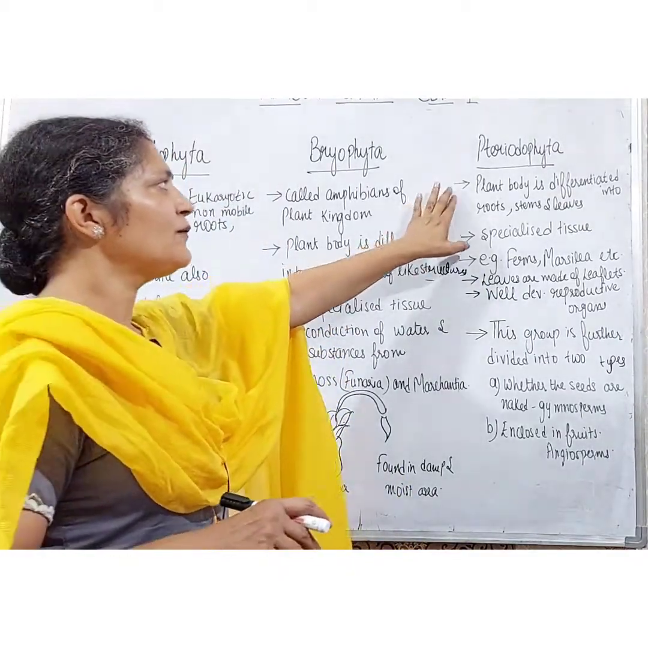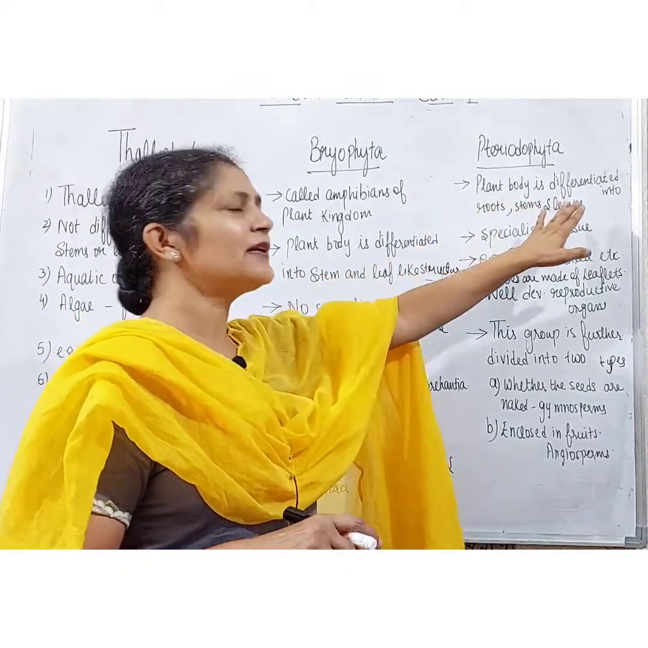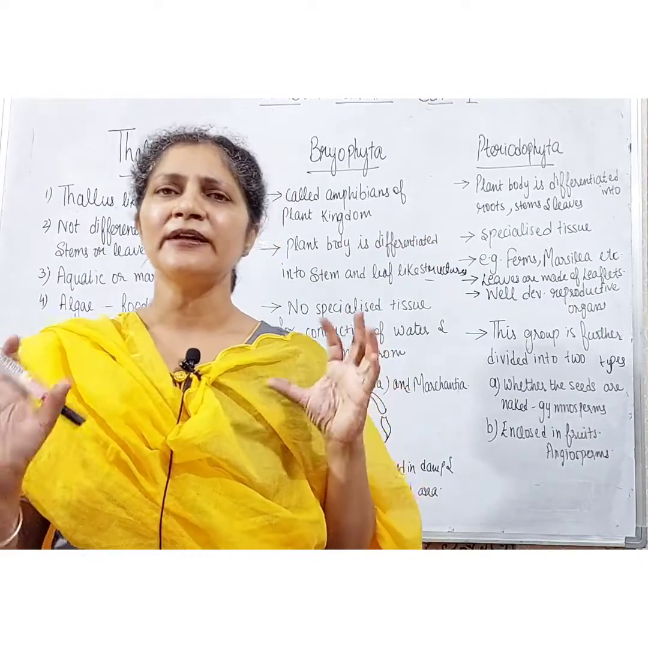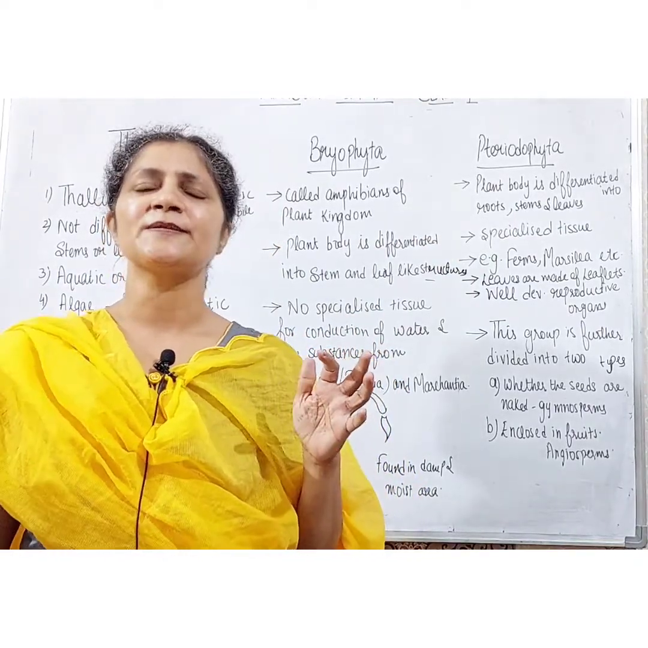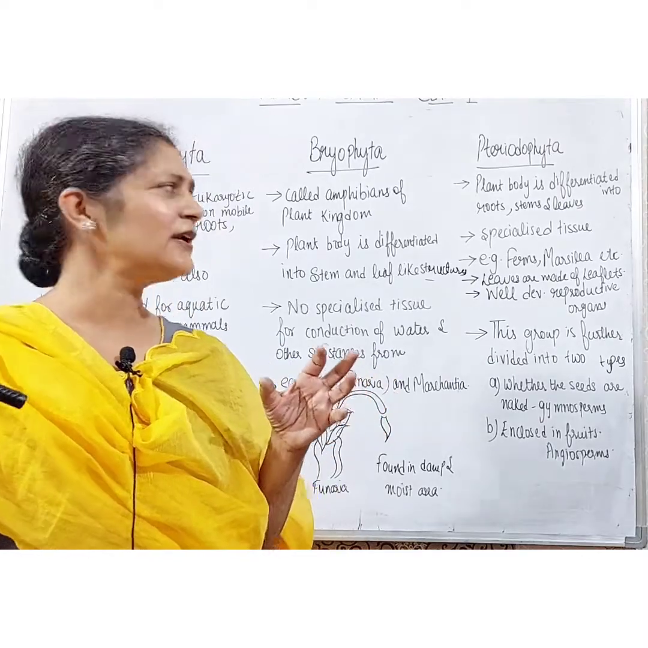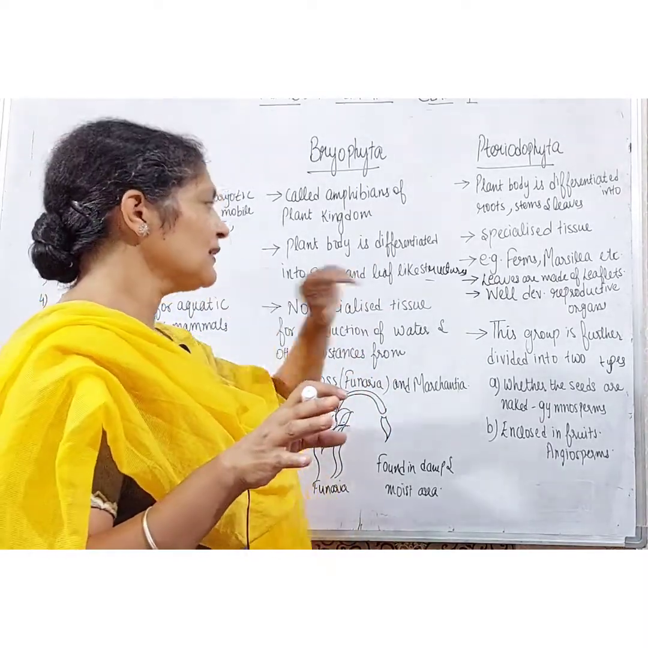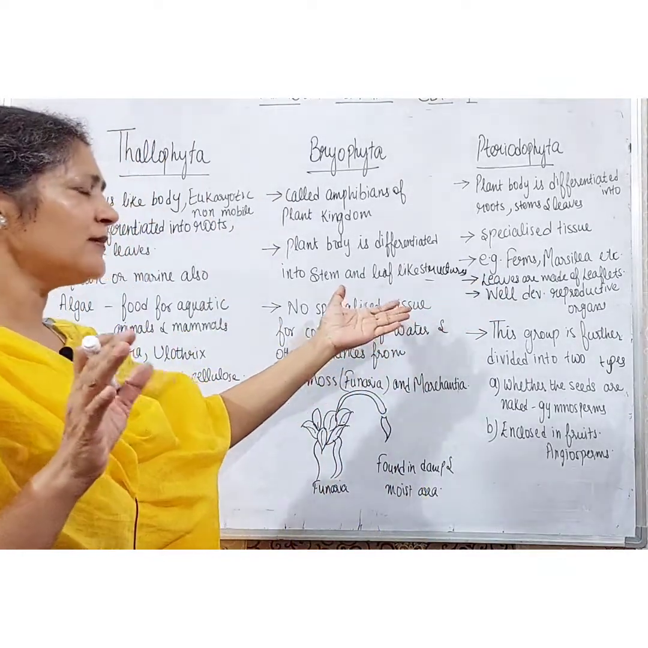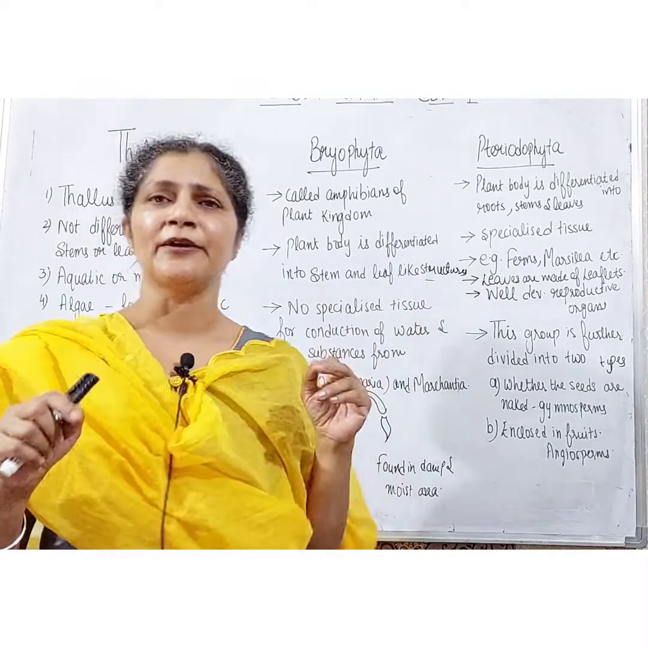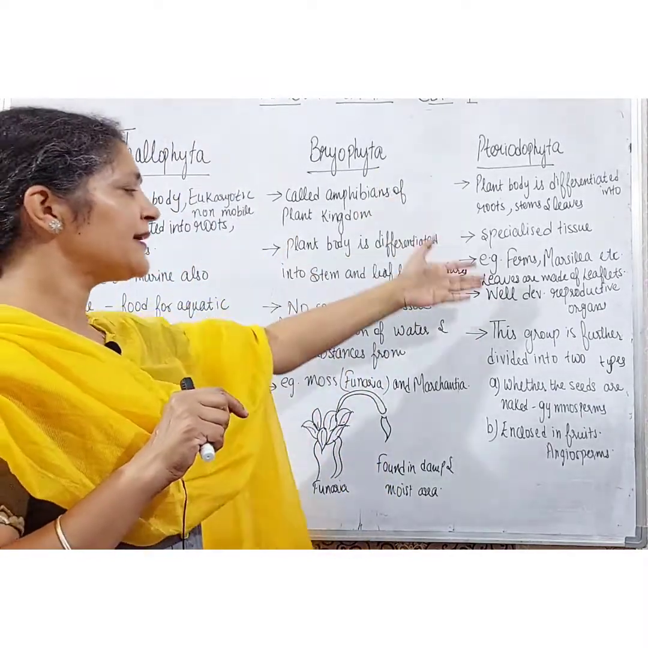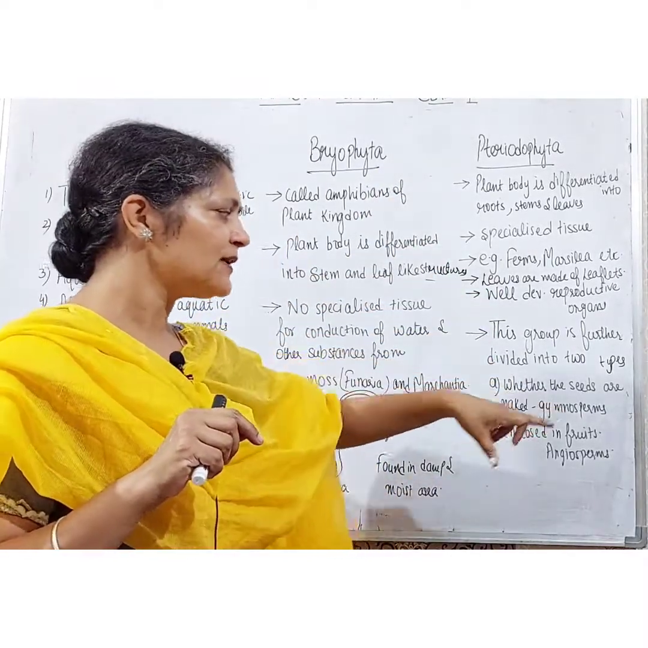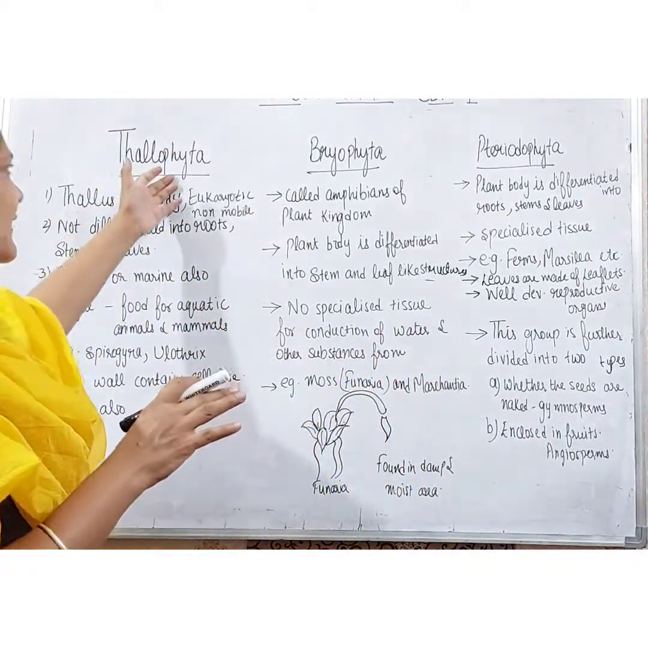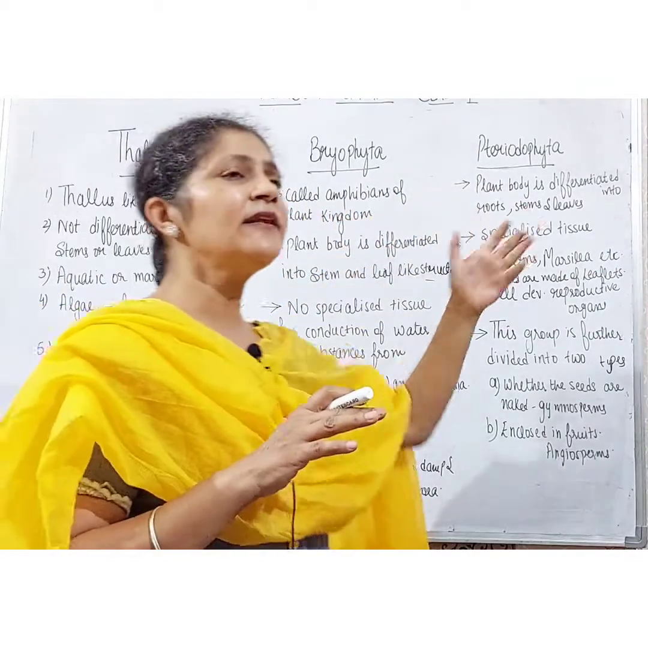First, in Pteridophyta, the plant body is differentiated into root, stem and leaves. Second, they have specialized tissue for the conduction of water and other substances from one part of the plant to another. Their leaves are made up of leaflets and they have well-developed reproductive organs, and they are further divided into gymnosperms and angiosperms. So these are the basic features of the Thallophyta, Bryophyta and the Pteridophyta.